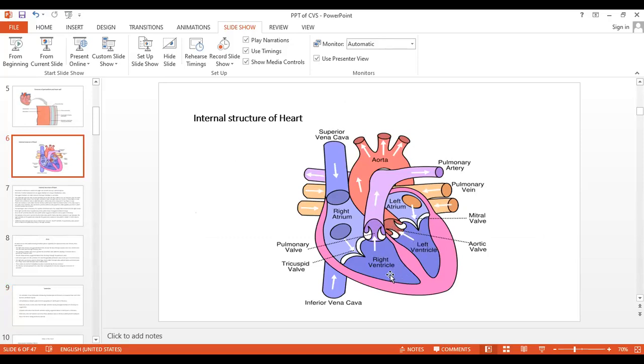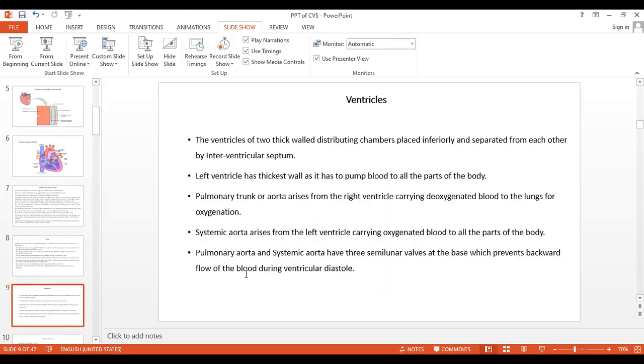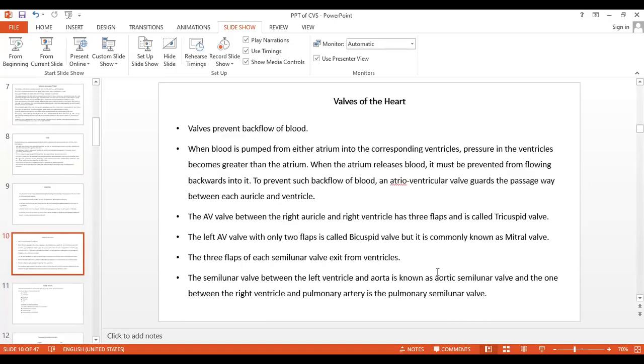The pulmonary artery consists of which type of valve? Pulmonary valve. And the aorta consists of which type of valve? Aortic valve. These are the semilunar valves. The pulmonary aorta and the systemic aorta have three semilunar valves at the base. They prevent the backward flow of the blood during ventricular diastole. This is repeated again and again.